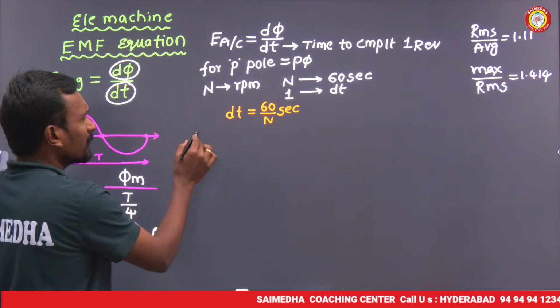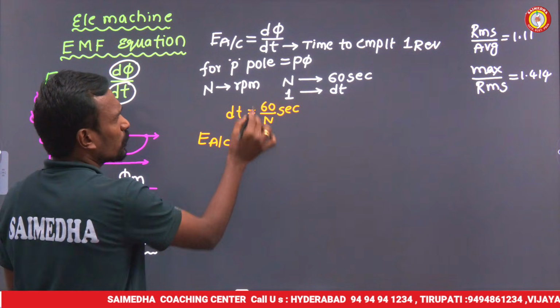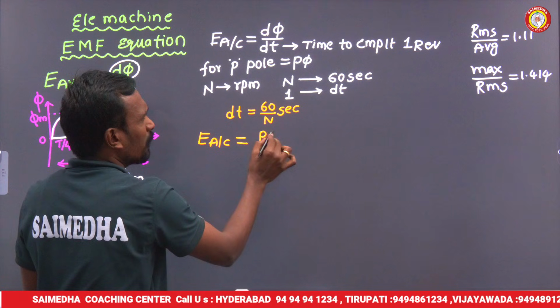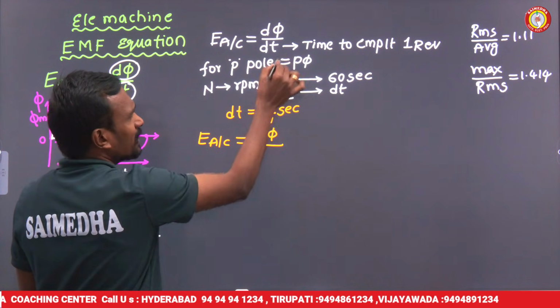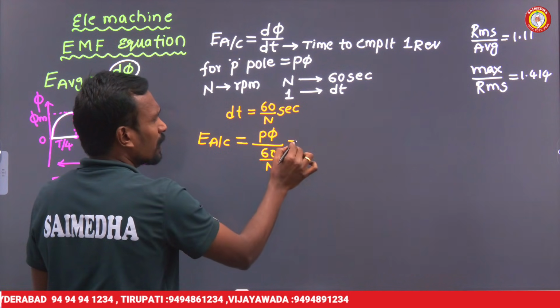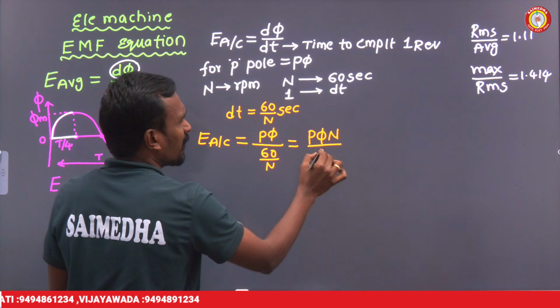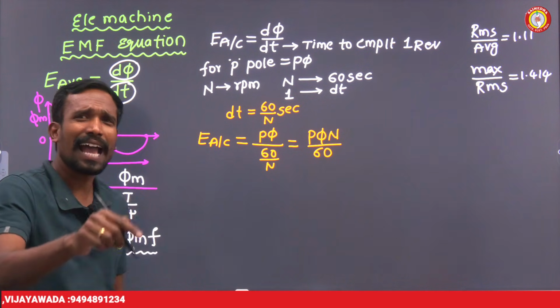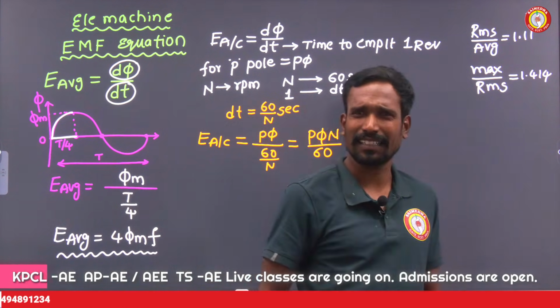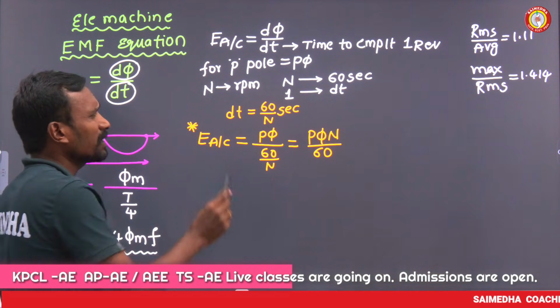Now tell me, what is E average per conductor? For P poles it is dφ, and dt, the time to complete, is 60/N, so N comes here: PφN/60. This is the E average per conductor in a DC machine.